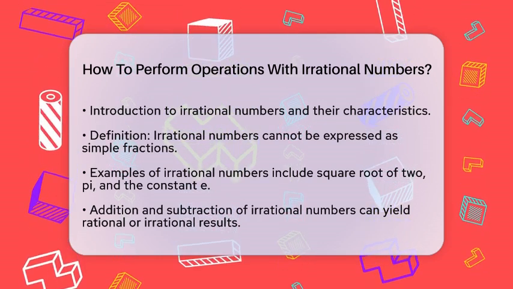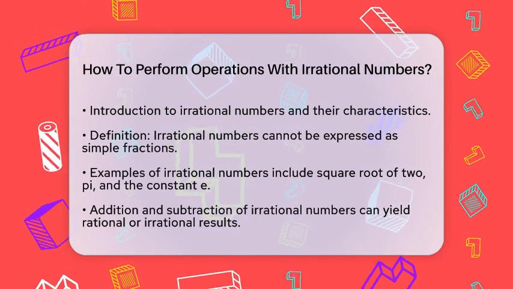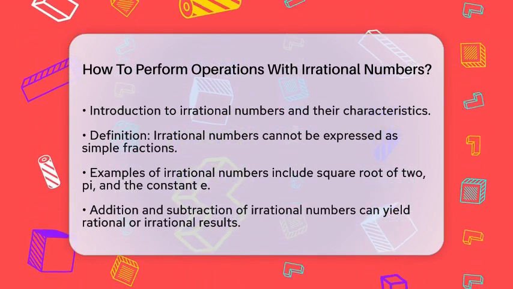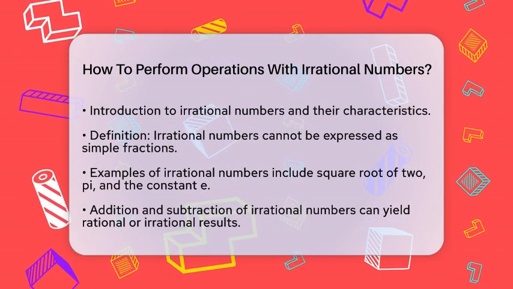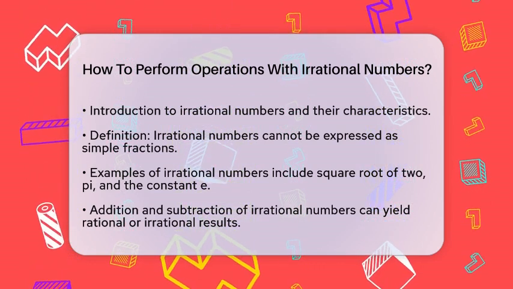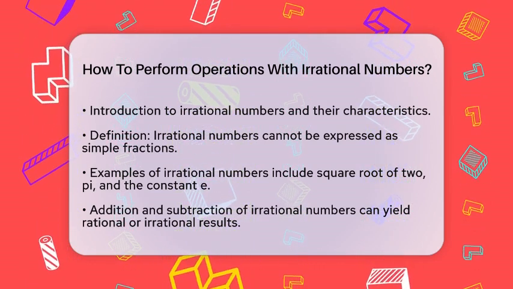Irrational numbers are those that cannot be expressed as a simple fraction. Their decimal forms go on forever without repeating. Think of numbers like the square root of 2, pi, and the mathematical constant e.